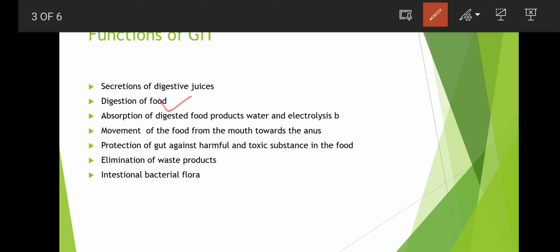And next, the absorption of digested food products, water and electrolytes. In this, the digested food products, water and electrolytes are absorbed from the lumen of the small intestine into the blood. And next one, movement of food from the mouth towards the anus.